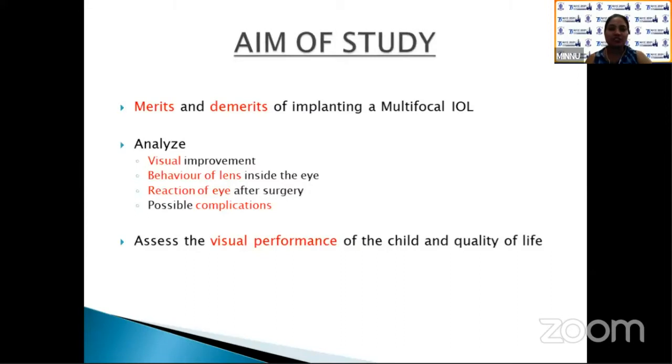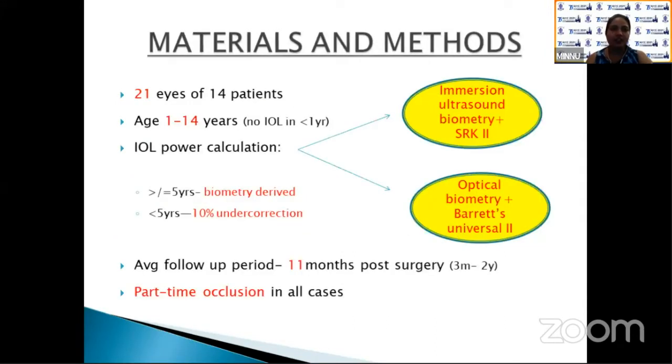So the aim is to study the merits and demerits of implanting a multifocal IOL, to analyze the visual improvement, behavior of lens inside the eye, reaction of eye after surgery and possible complications, and to assess the visual performance of the child and quality of life. 21 eyes of 14 patients in the age group of 1 to 14 were studied. No IOL is implanted in less than 1 year in our institution.